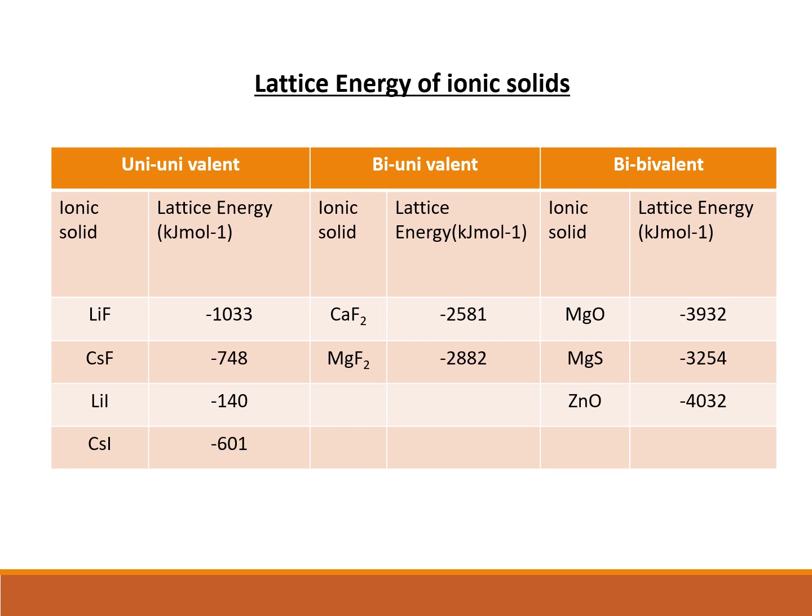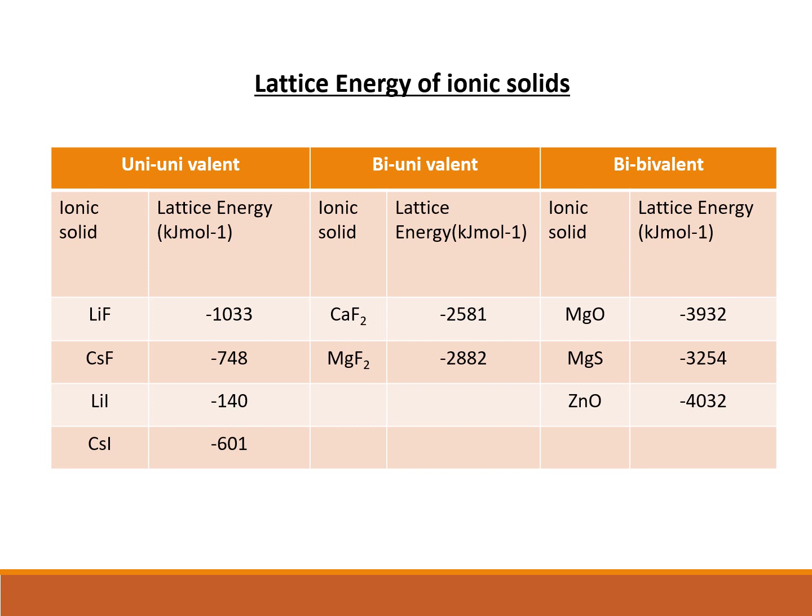And also, when you compare, say, lithium fluoride with cesium fluoride, you can see there is a decrease in the lattice energy. This decrease is because, when you compare the size of these ions, lithium is of smaller size when compared to cesium. And here, in the case of lithium, the charge density will be more.